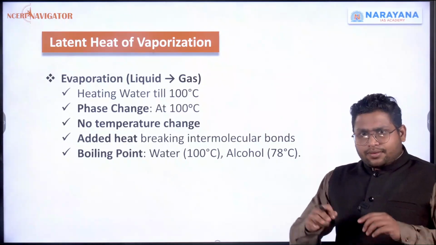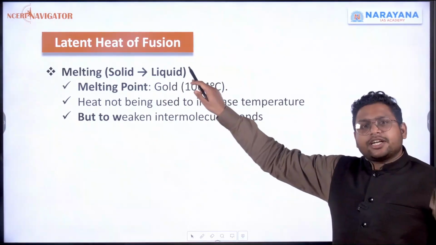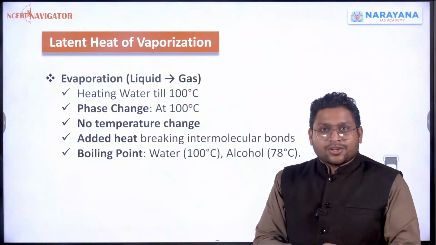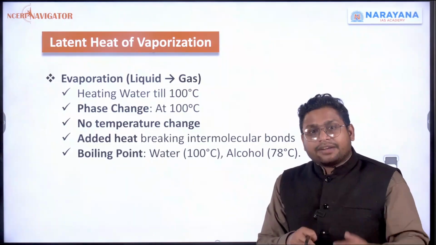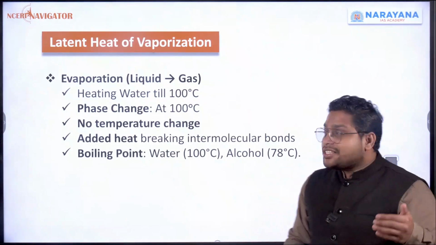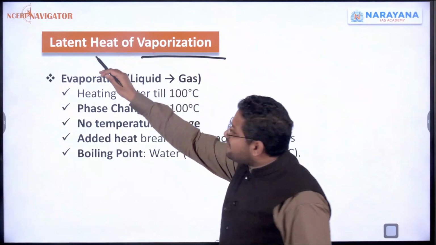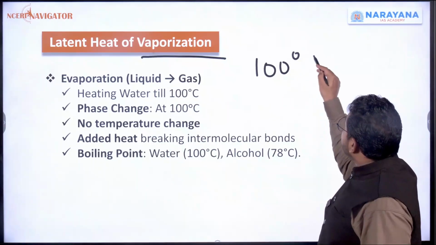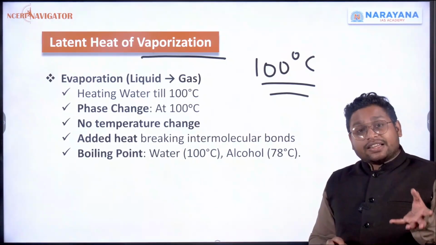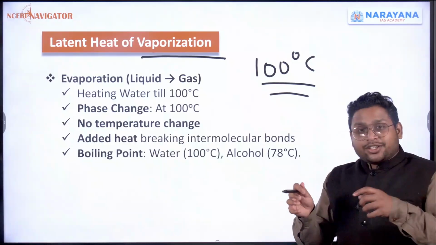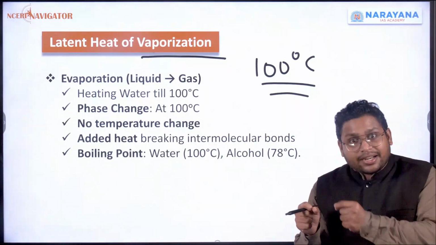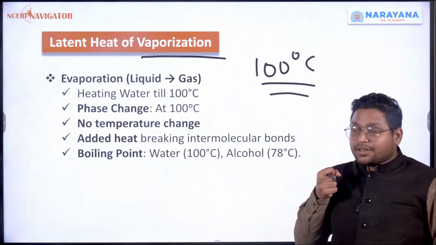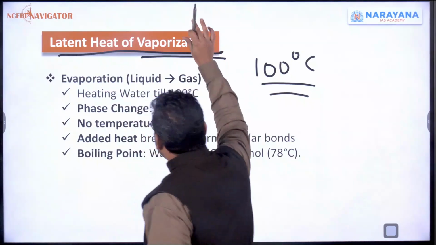Earlier we discussed solid getting converted into liquid. Here we are saying liquid getting converted into gas. If you take water and heat it up, it will get converted into vapor. This process is called vaporization. At 100 degrees Celsius, the water will convert into gas, and to convert it, the bond between the particles has to be broken. Whatever energy is absorbed to break that bond is called the latent heat of vaporization.